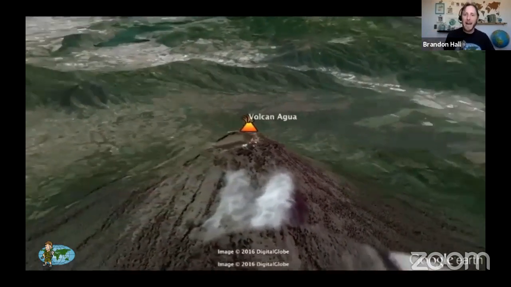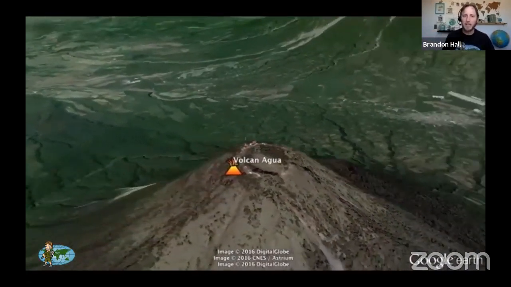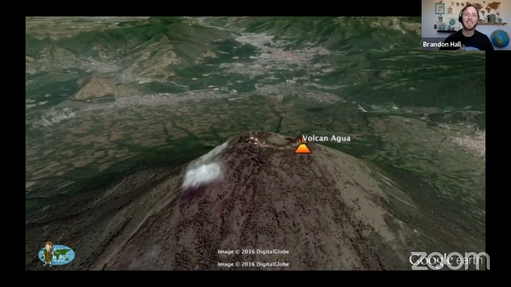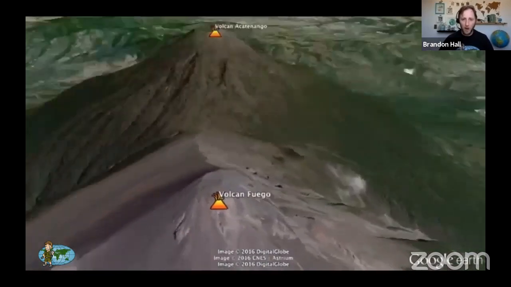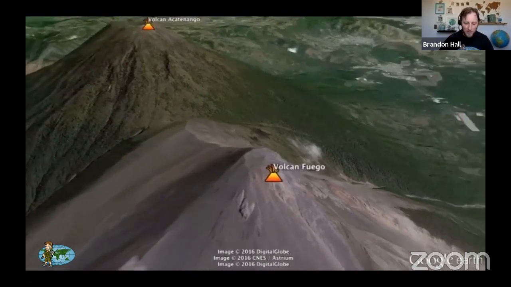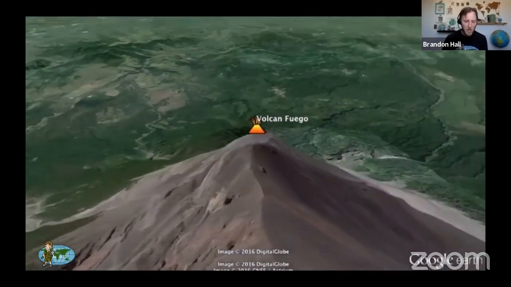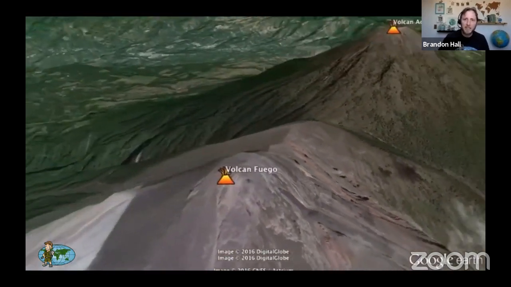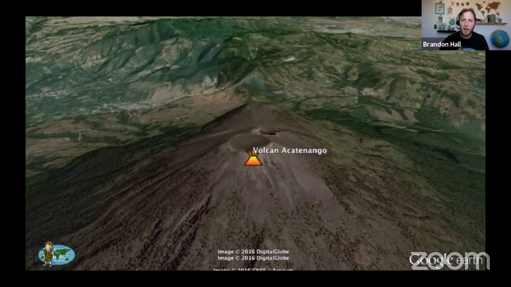But Volcan Agua is right beside the city. Classic stratovolcano. If you're taking Spanish class, that's water volcano. And next to Volcan Agua is Volcan Fuego, which is fire volcano. This one is extremely active. It hasn't had a major eruption in the past year or so, since 2017, but it does go through times of extreme activity. That's why you see there's no vegetation growing up around it.